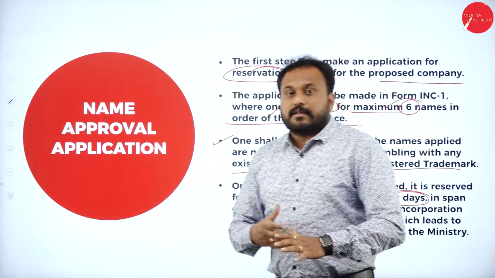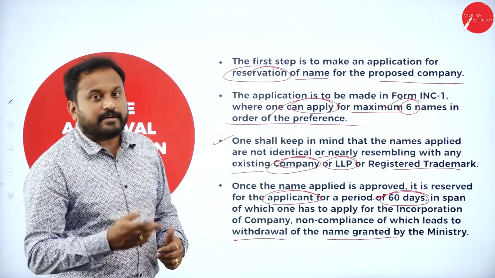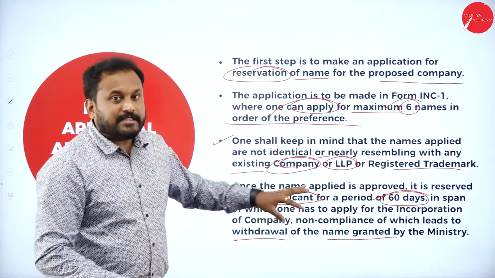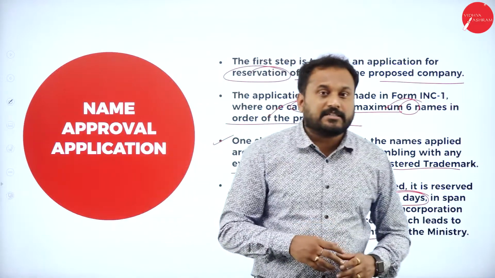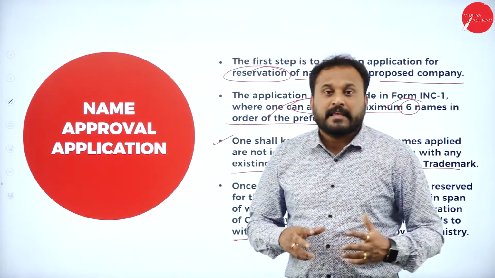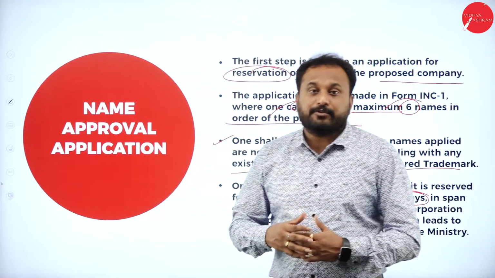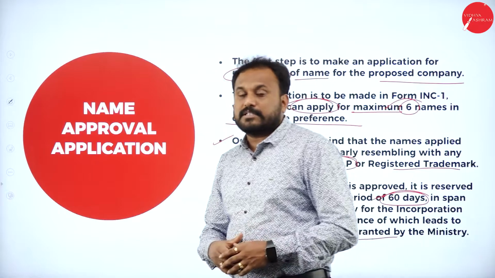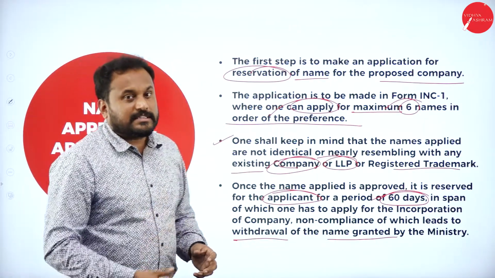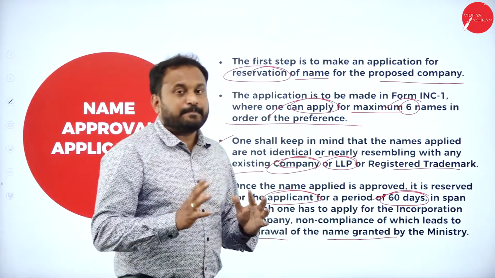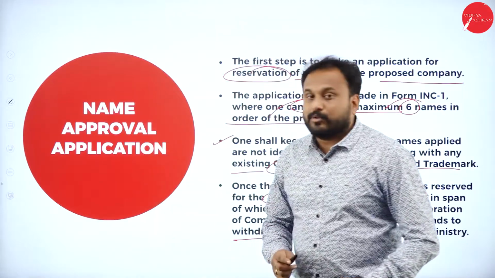Now say, I told you about the 6 names where 4 names already existed, and for the 2 names, you would have taken one of the names. Now the ministry will give you how many days? 60 days. You need to understand what the 60 days is for. You had better get incorporated within those 60 days, or else the name will be withdrawn. So they will not give you the same name if somebody else takes it. So these are the things which you are supposed to know in the name approval application.